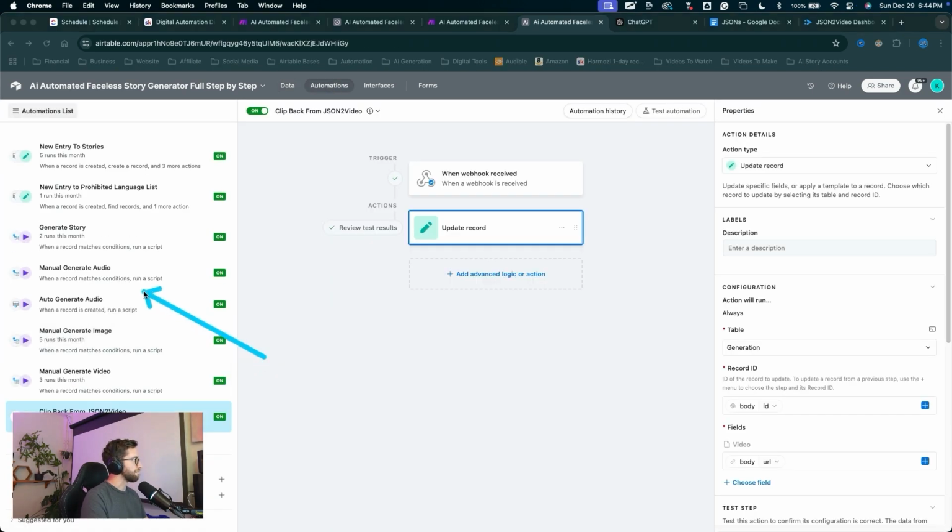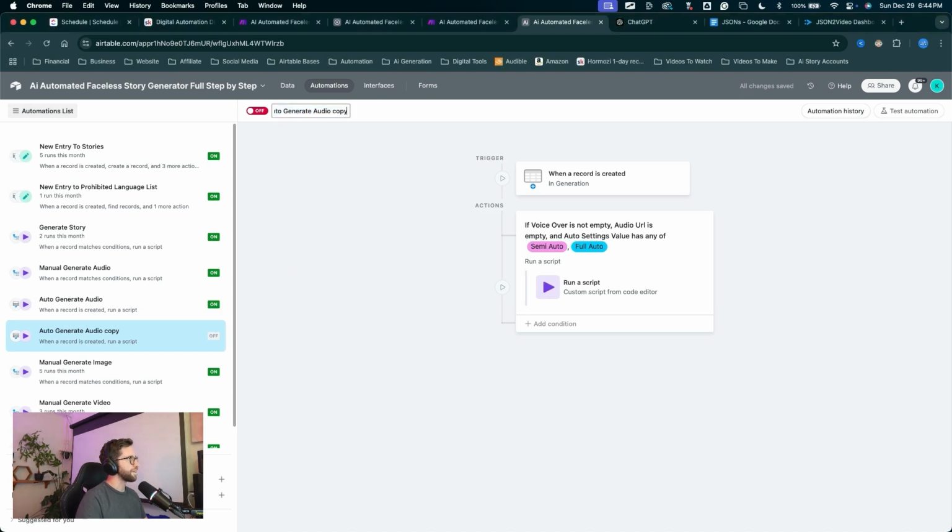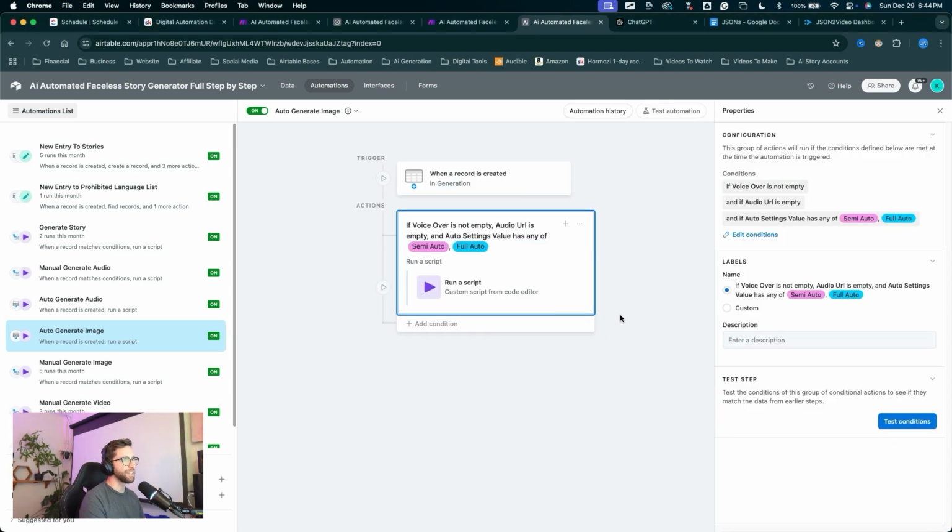We have the manual operations. We can create the automatic operations. So I'm going to right click on auto generate audio, duplicate that automation, come up here to rename it auto generate image. I'll flip it on. Now we can change these conditions here. I'll click into the conditions. We can edit the conditions right here.